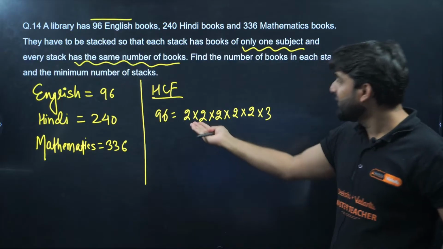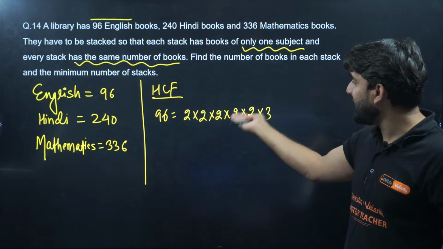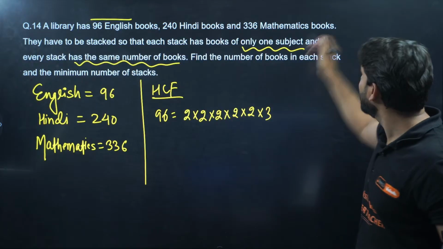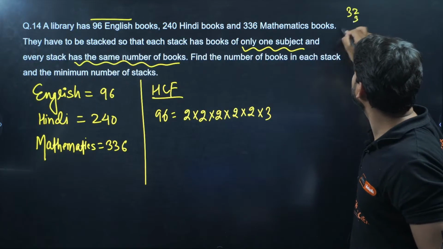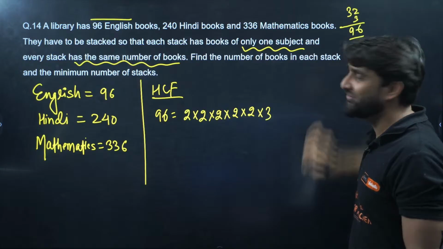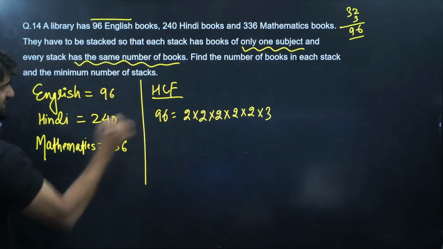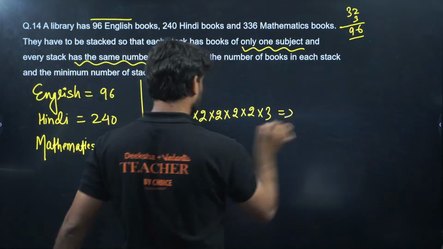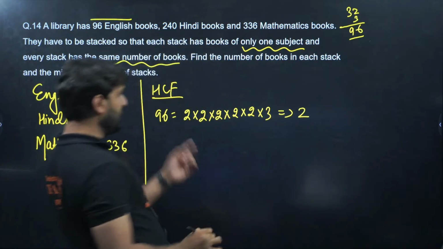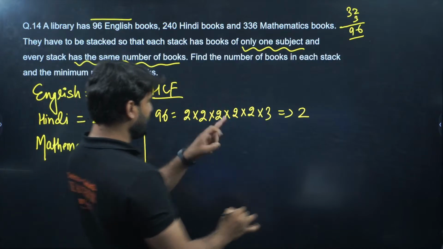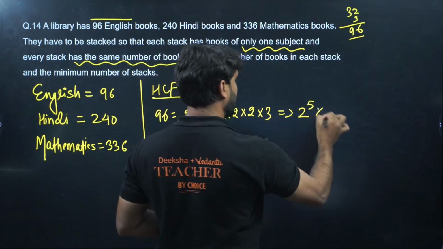Come on, check it once. 2 ones are 2, 2 twos are 4, 4 twos are 8, 8 twos are 16, 16 twos are 32, and 32 into 3 is 96. Without taking LCM, we can write the numbers again in proper form as per the rule. So how many 2s? 1, 2, 3, 4, 5. So 2 to power 5 into 3.